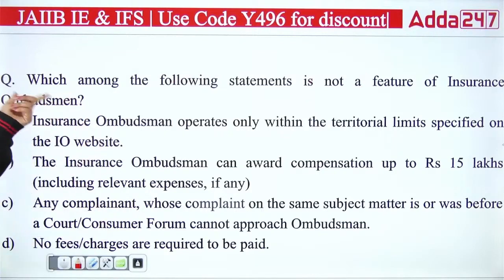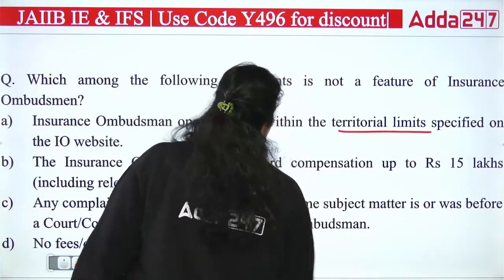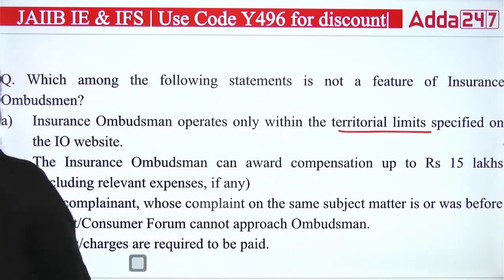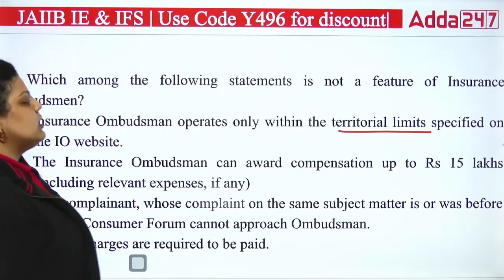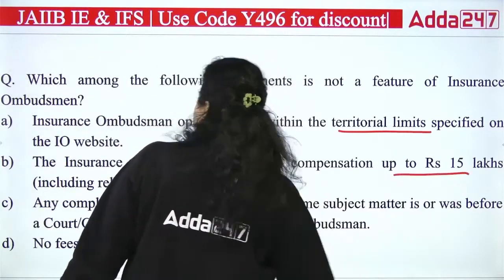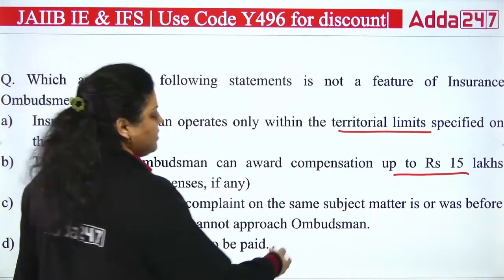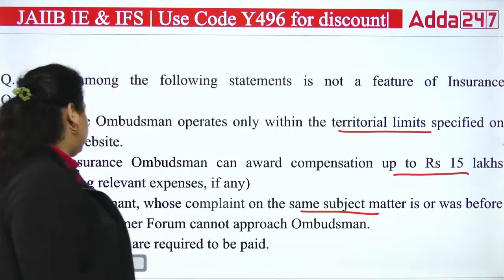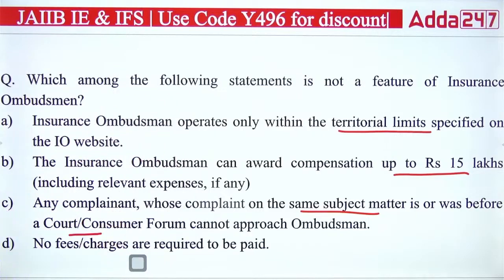So which of the following is not a feature? First, insurance ombudsman operates only within the territorial limits specified on the insurance ombudsman website. Second, the insurance ombudsman can award compensation up to 15 lakh, including relevant expenses if any. Third, a complainant whose complaint on the same subject matter is or was before a court or consumer forum cannot approach the insurance ombudsman.